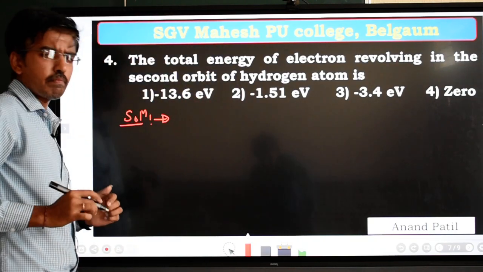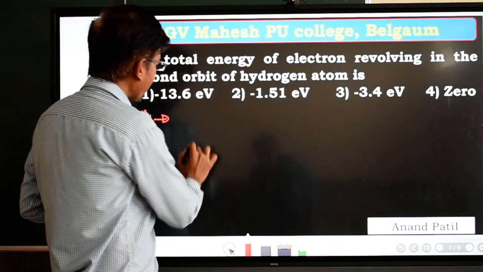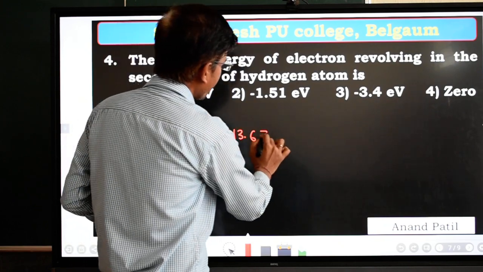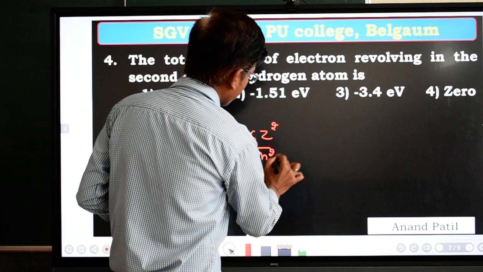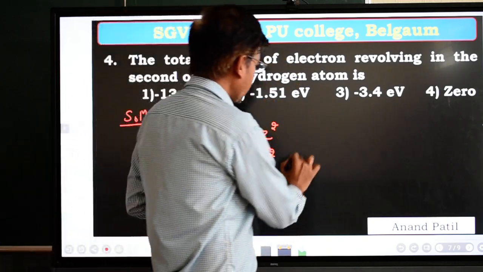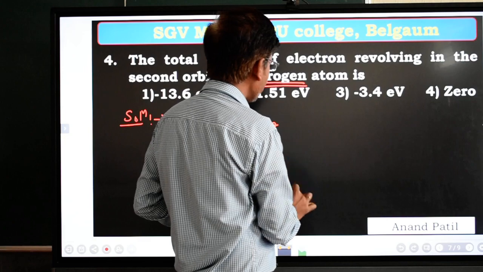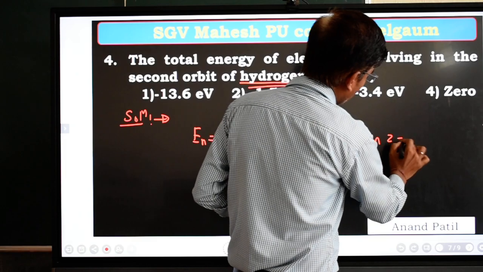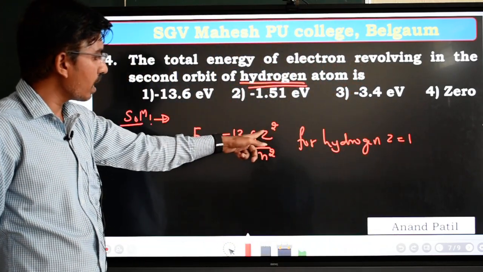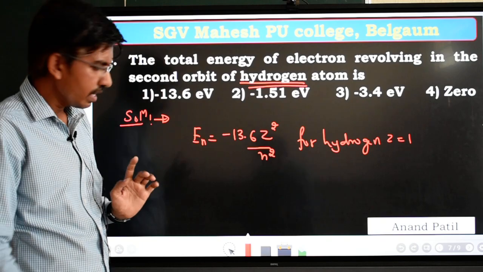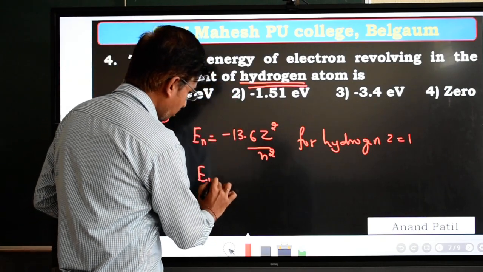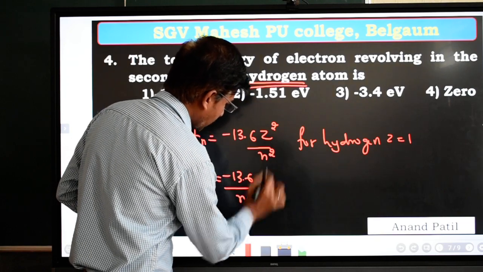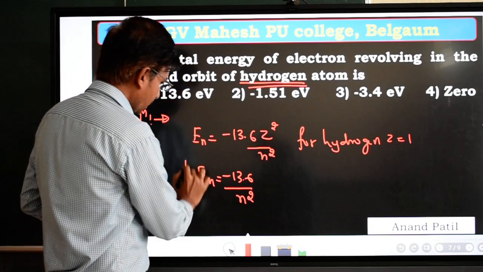Again, by using the same equation, the total energy of the electron in n state is given by minus 13.6 Z square by n square. Again same thing. They have given hydrogen atom. So for hydrogen, Z is equal to 1. If Z is equal to 1, then Z square becomes equal to 1. Then En becomes equal to minus 13.6 divided by n square. Okay, so this is the equation.